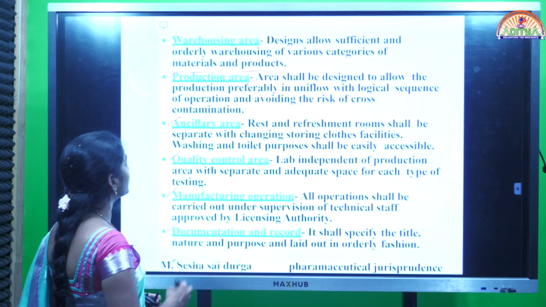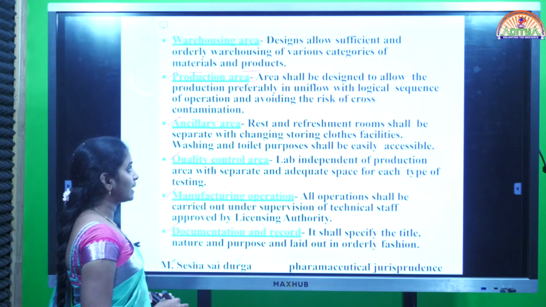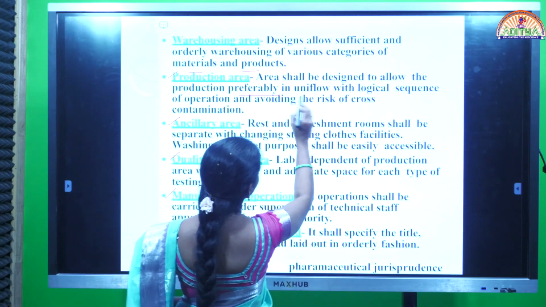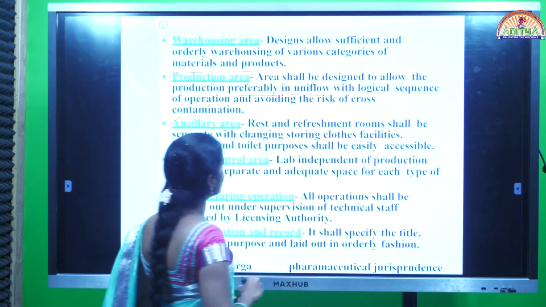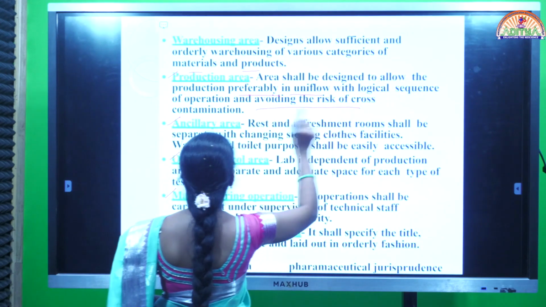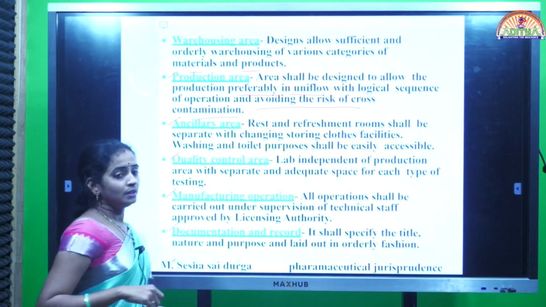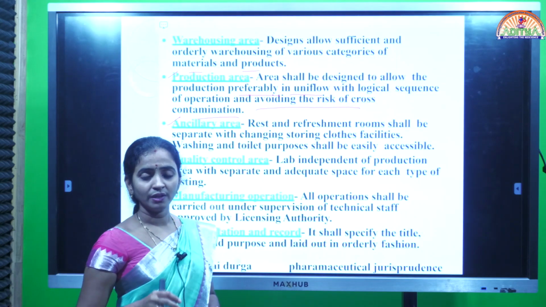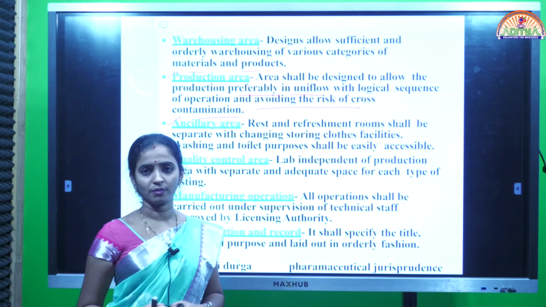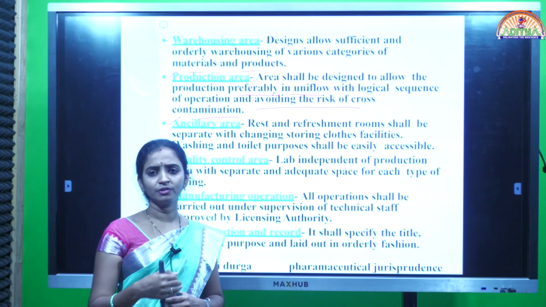And next one is production area. Production area means the area shall be designed to allow the production preferably in uniflow with logical sequence of operation and avoiding the risk of cross contamination. So I said to you that if you take the procedure of manufacturing of a particular dosage form, we have to follow a number of procedures.